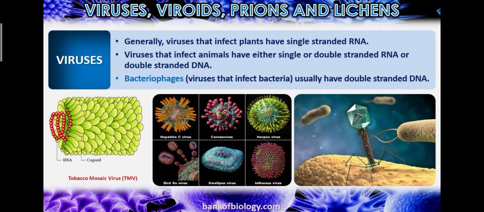Generally, viruses that infect plants have single-stranded RNA. Viruses that infect animals have either single or double-stranded RNA or double-stranded DNA. We know DNA is double-stranded, with two helical strands, but RNA is single-stranded. So the viruses which cause disease in plants have single-stranded RNA, and the viruses which cause infection in animals have single or double-stranded RNA or double-stranded DNA.